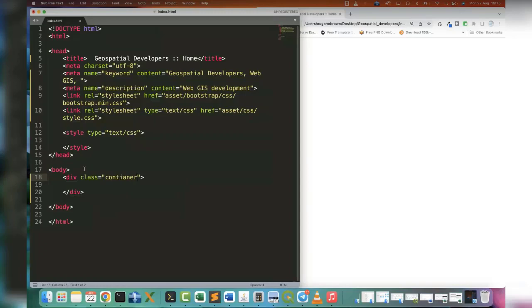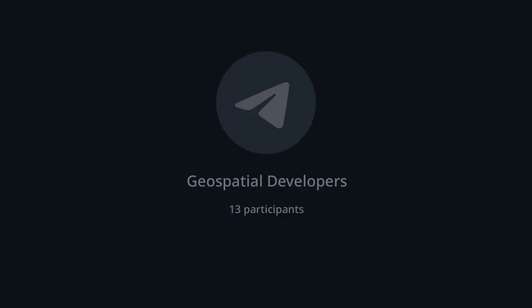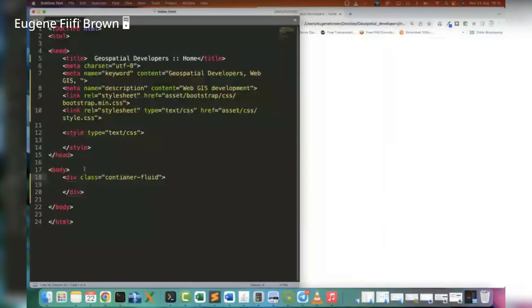Now there are two forms of containers. We have the container and the container-fluid. The difference between the two is that when you choose a container, Bootstrap will give your container some padding and margin, especially at the left and right sides. It'll give it some space.